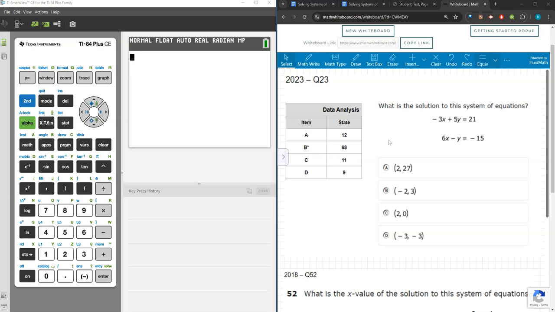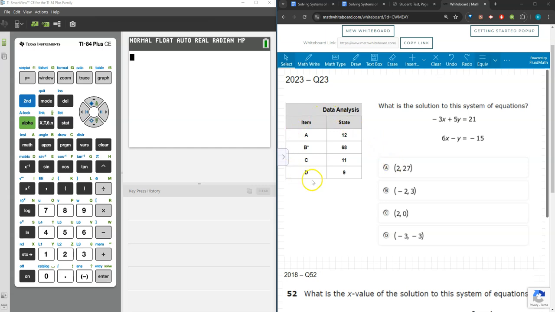Let's take a look at example number 1. This is what I would call warming up, or again, level 1 type of question for solving a systems of equations. It simply says, what is the solution to this systems of equations? I said it was level 1, but notice that our equations are in standard form. What really makes it a level 1 question is that your answer choices, 1, are given to you, and 2, are ordered pairs. You're given both the x and the y value.